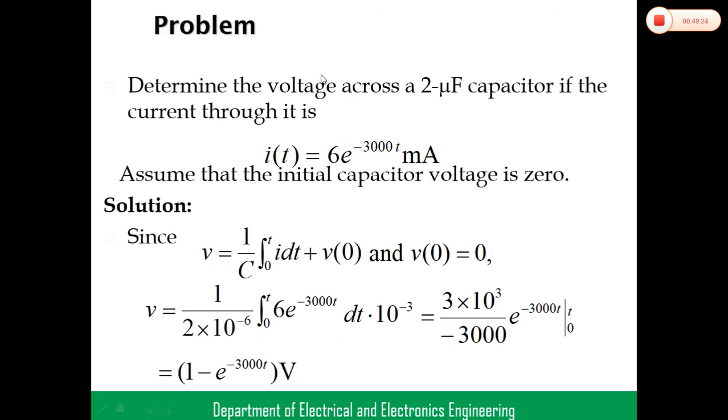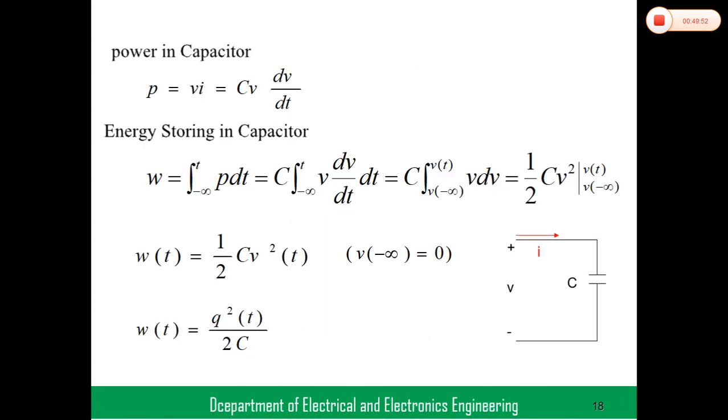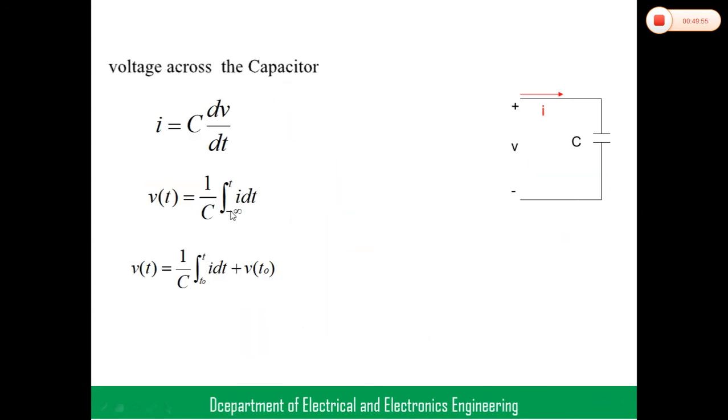Next problem, determine the voltage across a 2 microfarad capacitor if the current through it, I of t, is 6 into e power minus 3000 t milliamperes, milli meaning 10 to the power minus 3. Assume the initial conditions are 0, that is, initial capacitor voltage is 0. Simple, we need to find the voltage. The formula I already discussed: V is equal to 1 by C integral I dt.